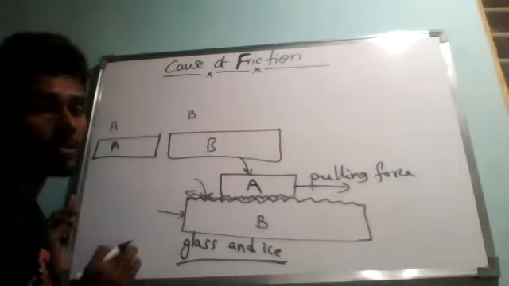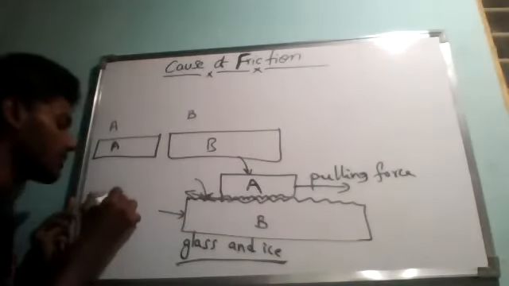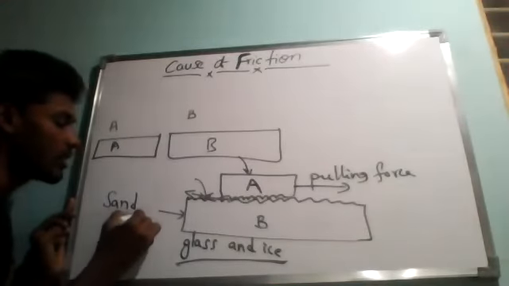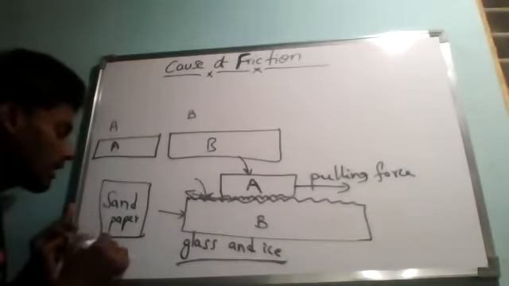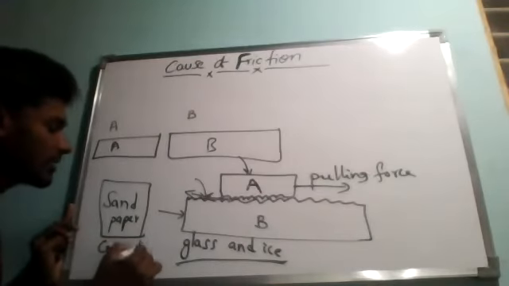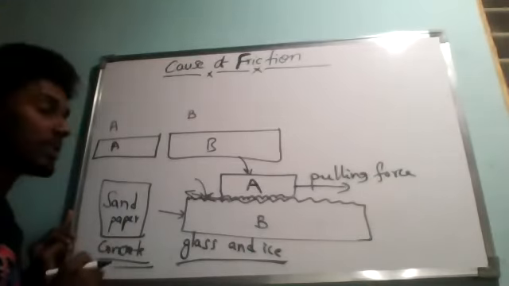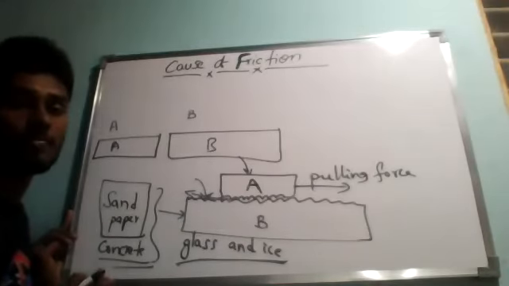Friction is much greater for rough surfaces, like sandpaper, which we use during construction, and concrete or tar roads. These are all very rough surfaces, so the force of friction is very high.